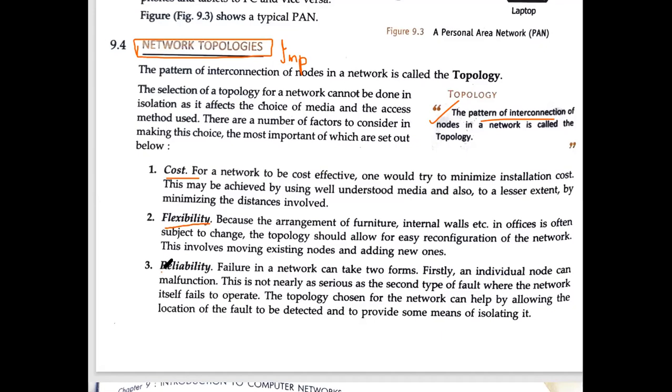Then next is reliability. Now see, if we are increasing the size of network, then whether it is reliable or not. So that also you have to take care. Is this clear? Reliability also. And whether fault chances or number of errors are there or not. So that also we have to see.